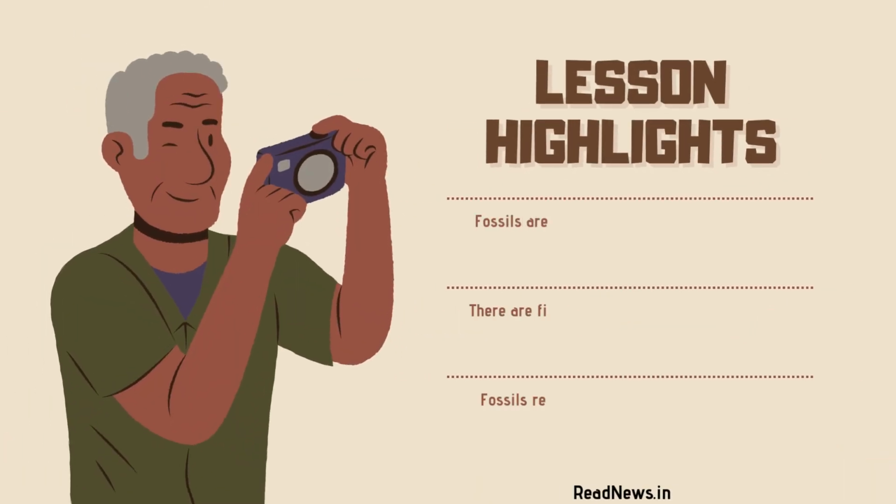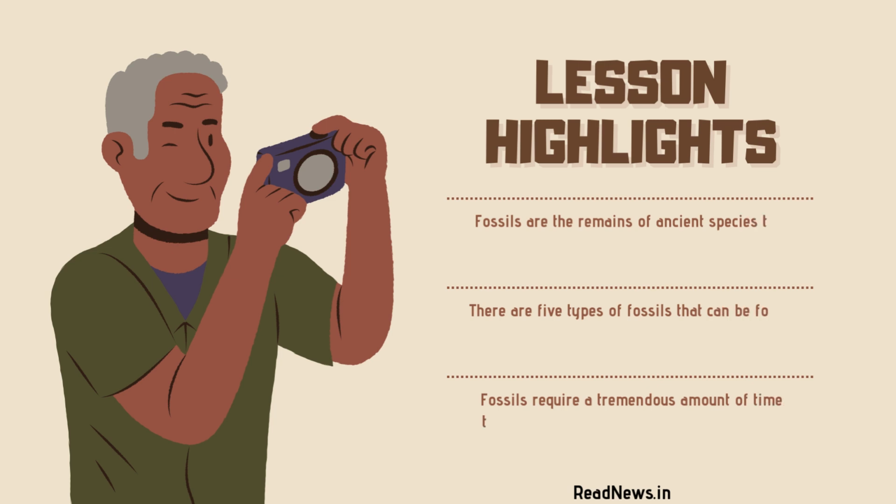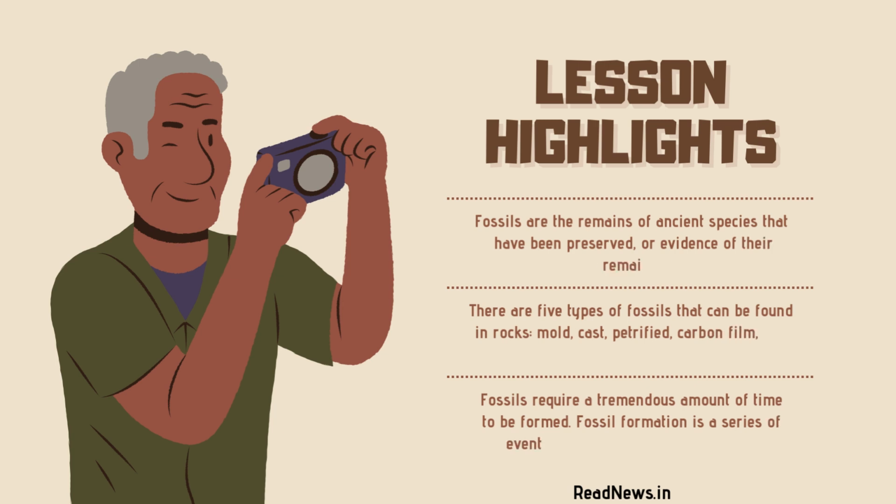Now, what are the lesson highlights? Fossils are the remains of ancient species that have been preserved or evidence of their remains. There are five types of fossils that can be found in rocks, which are mold, cast, petrified, carbon film, and trace fossil. And fossils require a tremendous amount of time to be formed. Fossil formation is a series of events that show how a fossil forms.